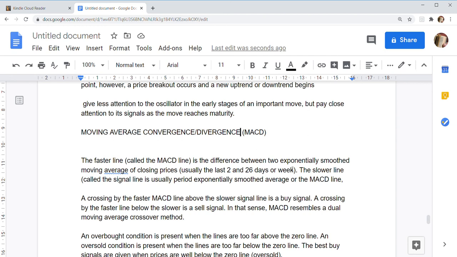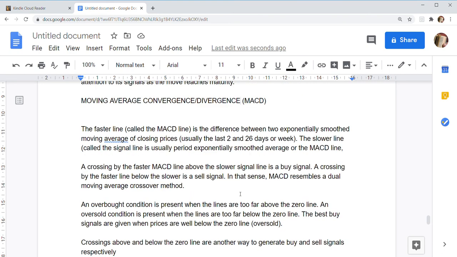So this is a difference between two moving averages, like a histogram. A crossing by the faster MACD line above the slower signal line is a buy signal. A crossing by the faster line below the slower line is a sell signal. In that sense, MACD resembles a dual moving average crossover method.